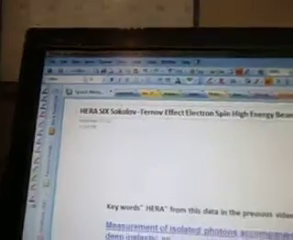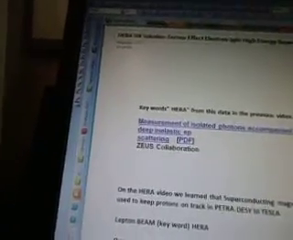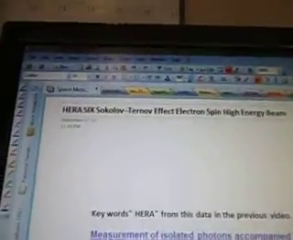Okay, so this is the next Higgs video. This is HERA 6. There's 6 videos altogether about the HERA and the data that came up with that keyword. So just so you know, you want to start with HERA 1, and it has different formula ideas in it as well. So the HERA 6: Sokolov Ternov effect, electron spin, high energy beam. The keyword HERA from this data is in the previous videos.